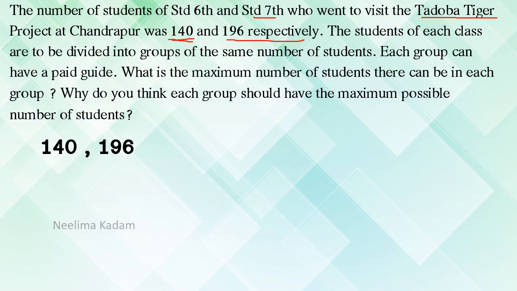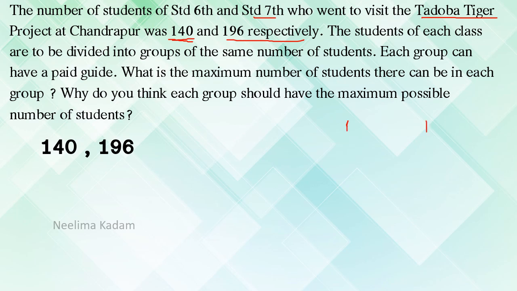Okay. Now, see here. What is the maximum number of students there can be in each group? So, what you have to do? Yes, you have to find out the HCF. Now, dear students, we have to find the factors of 140 and 196. So, here the number is big. So, what you have to do?